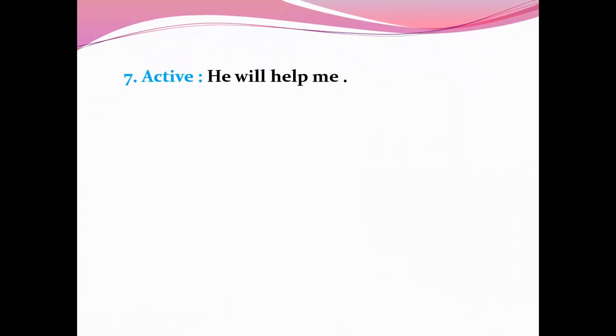7. He will help me. This is an example of future indefinite tense. So if we turn it into passive, it will be: I shall be helped by him. Here shall be has been used because of future indefinite tense, and helped is the past participle form of help.